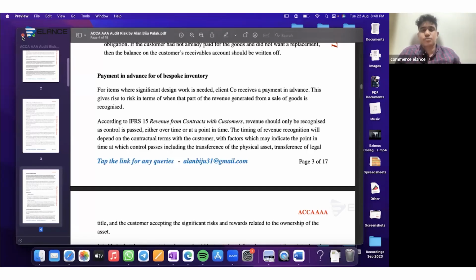Either you'll be getting individual financial statements, or you might also be getting consolidated financial statements for your exam, whereby you will be responsible for a group audit. So you can consider all those risks together.